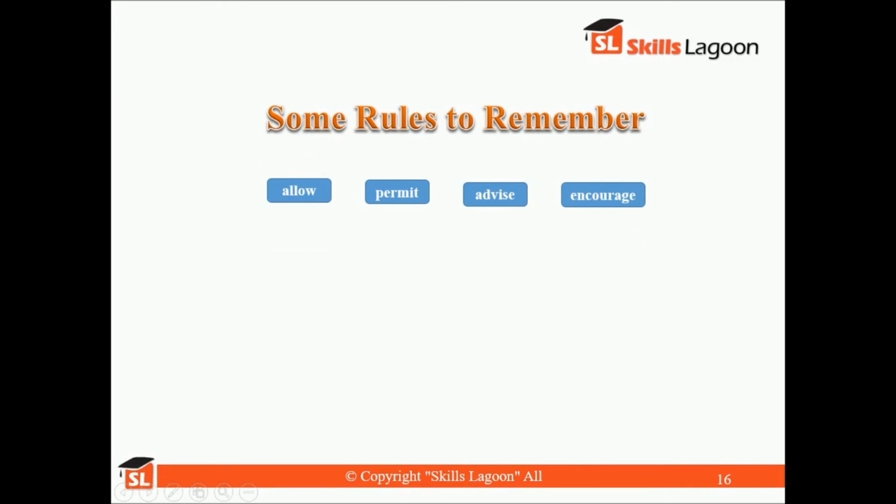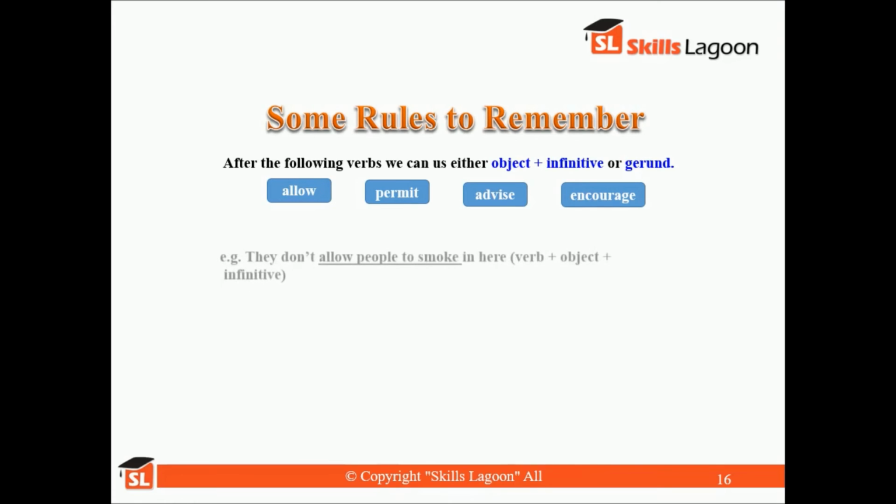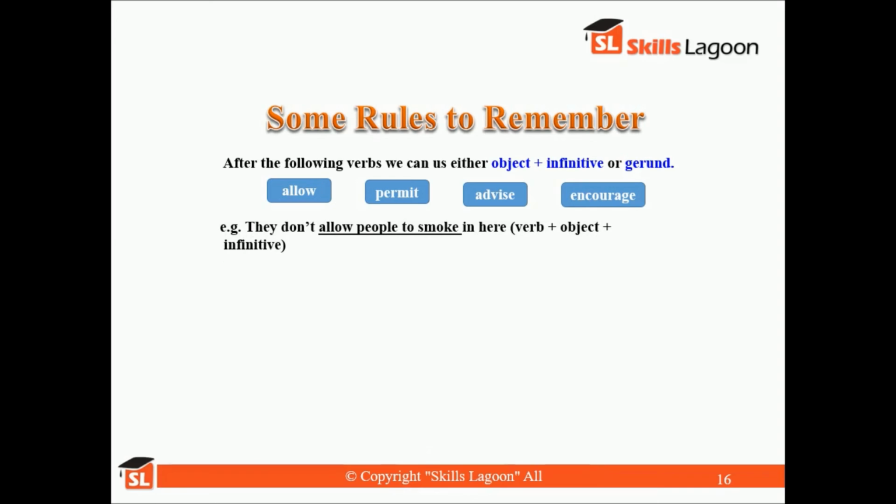So some other rules are, after the following verbs, we can use either object plus infinitive or gerund. These verbs are allow, permit, advise and encourage. For example, they don't allow people to smoke in here. That is verb plus object plus infinitive. They don't allow smoking in here. Verb plus gerund.